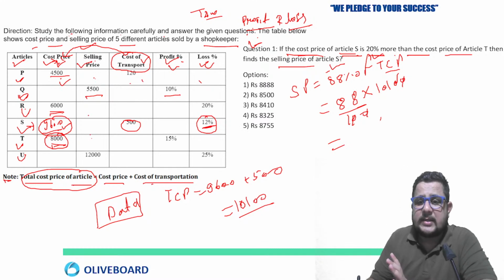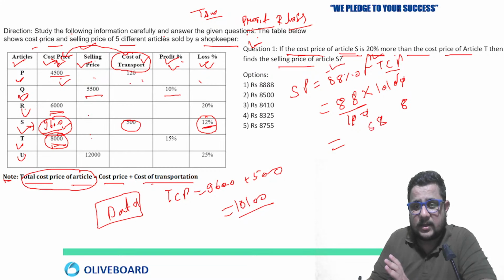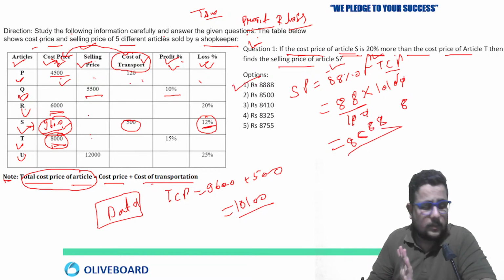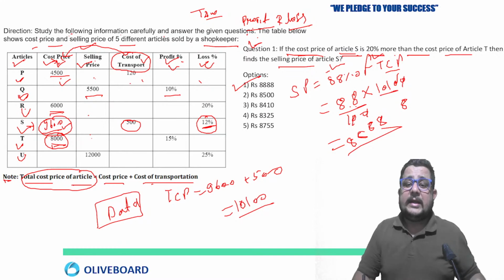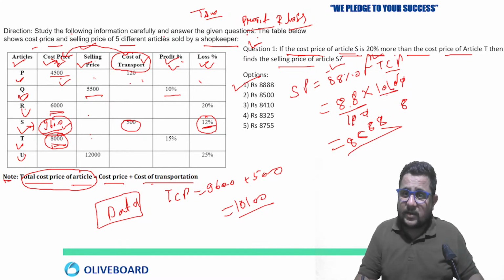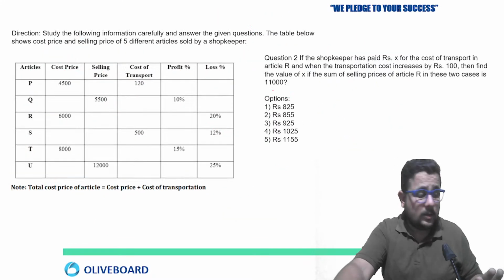So 88 ones are 88. Or you can say 101 you have to multiply, so 88 into 100 will give you 8,800. Multiply 1 also, so 88 ones are 88, so 8,888 will be your answer, option 1. Hope it is clear.